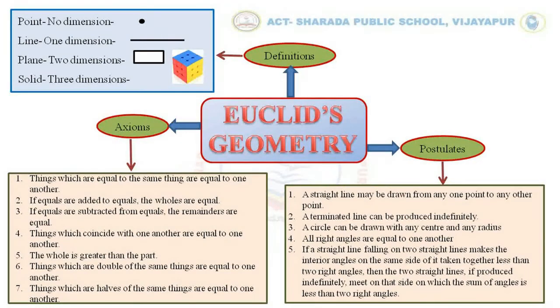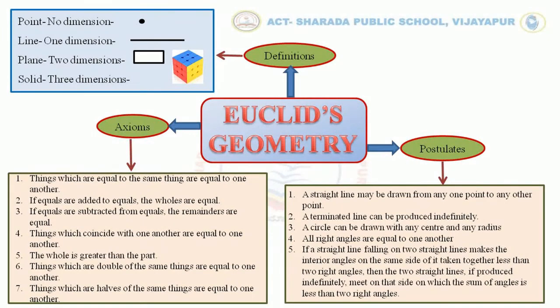The second postulate: a terminated line can be produced indefinitely. A terminated line means it has end points in both directions, and that can be produced indefinitely in both those directions. That means it becomes a line.